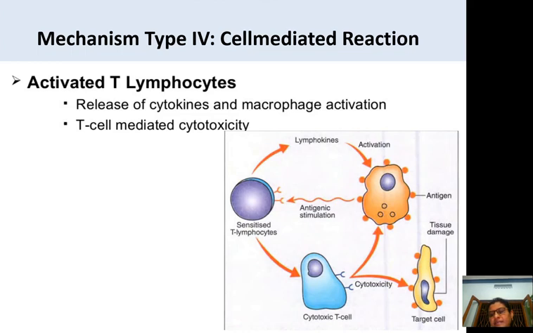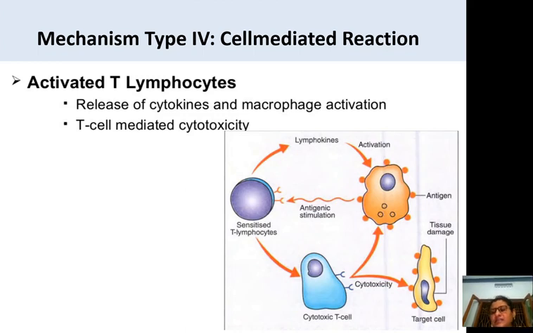And here the sensitized T lymphocytes, as a cytotoxic cell and the helper cell, those two are there, and this macrophage again causes antigenic stimulation with the cytotoxic T cells.